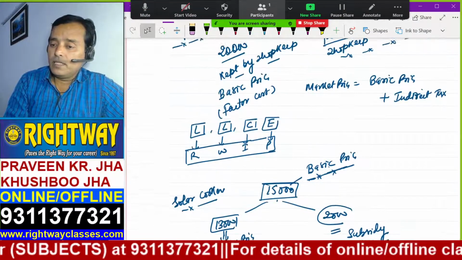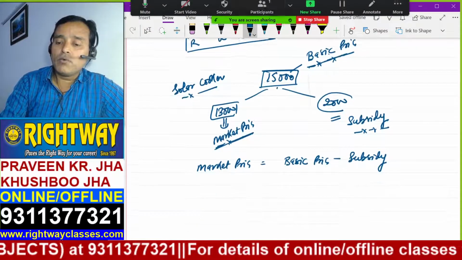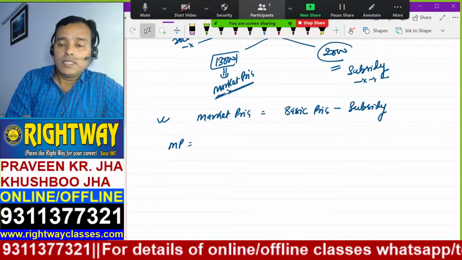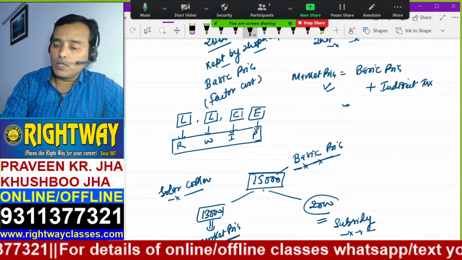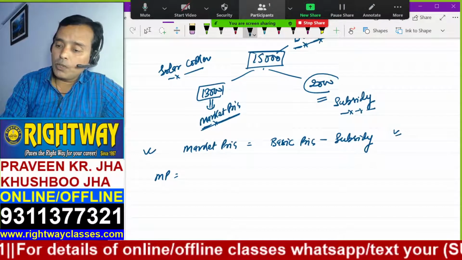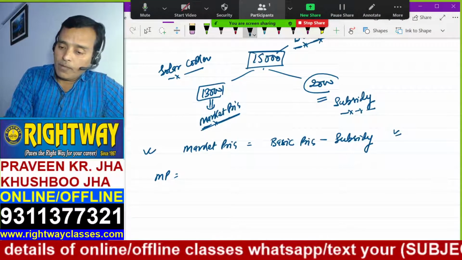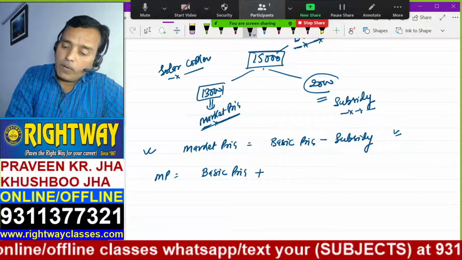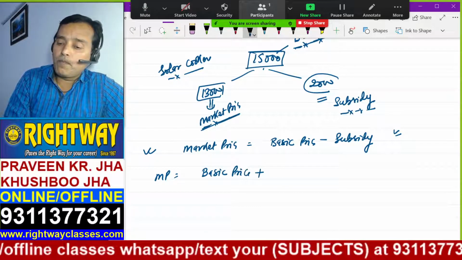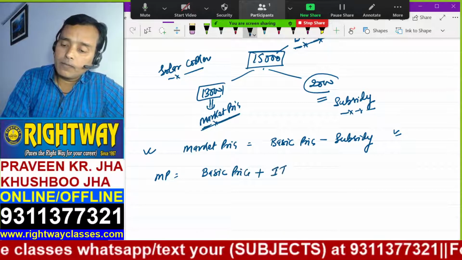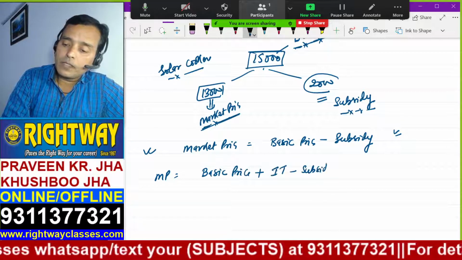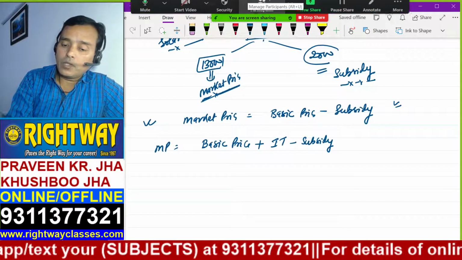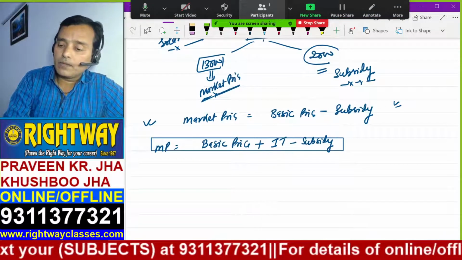I will say both are partly correct. So actually, market price equals basic price plus indirect tax minus subsidy. This is your market price.